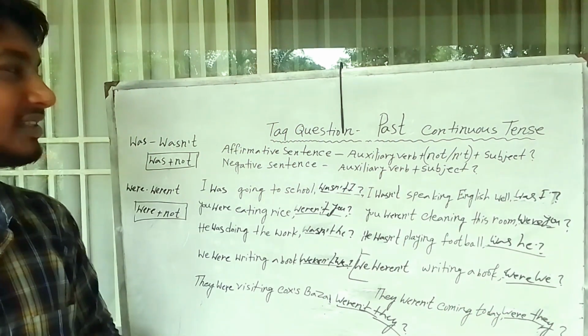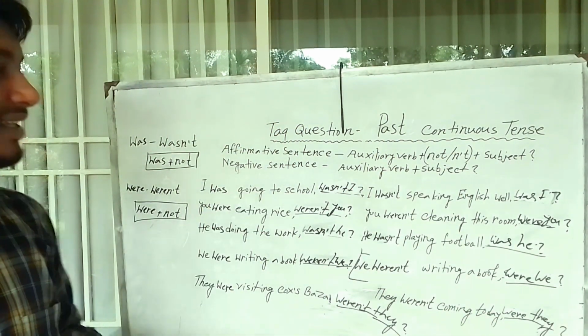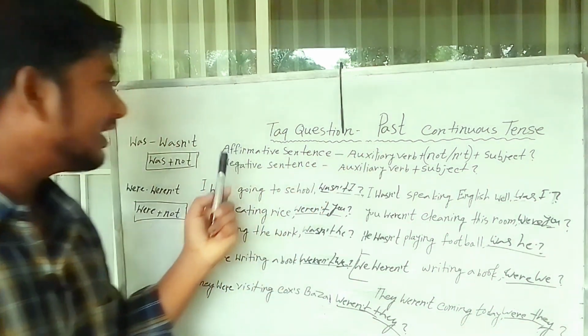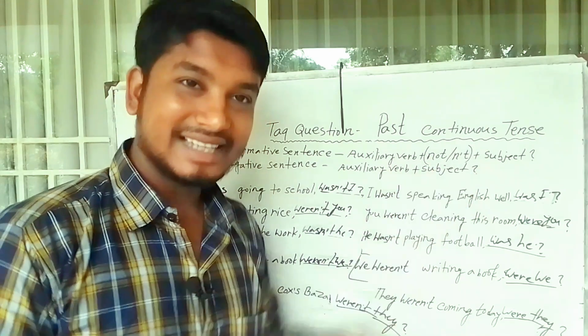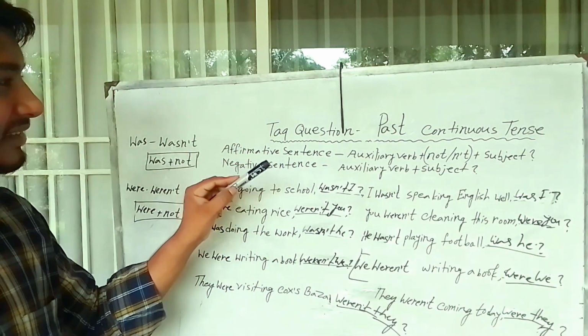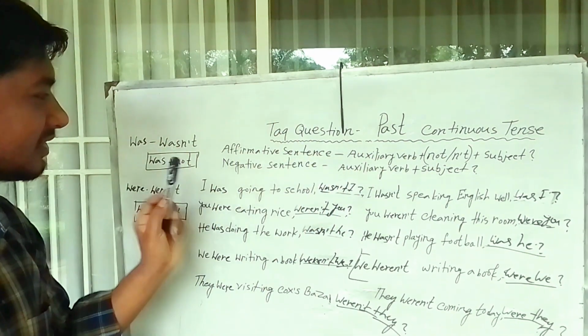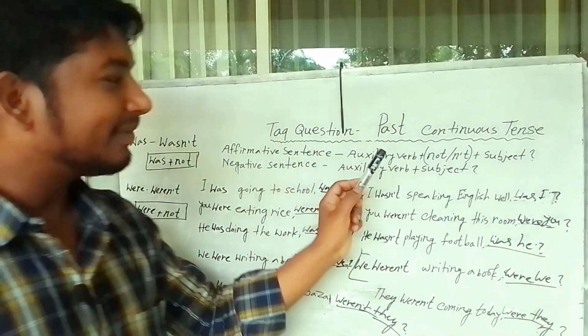In the past continuous tense tag question today, we learned: for a continuous tense affirmative sentence, the tag question is auxiliary verb plus not plus subject. For a negative sentence in past continuous tense, it is auxiliary verb plus subject.